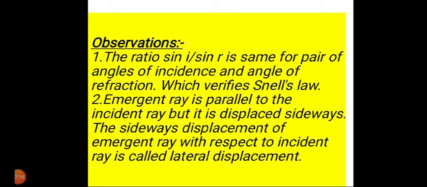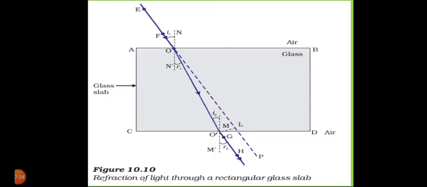Another law is that the emergent ray is parallel to the incident ray, but it is displaced sideways, as we can see here in the diagram.